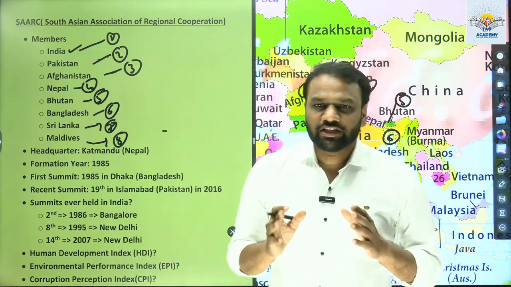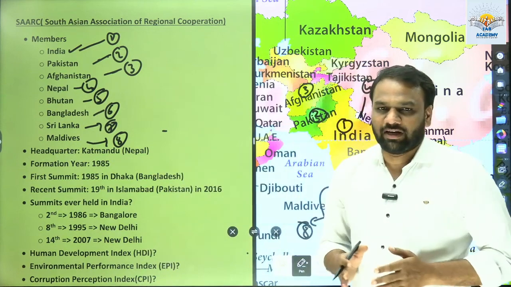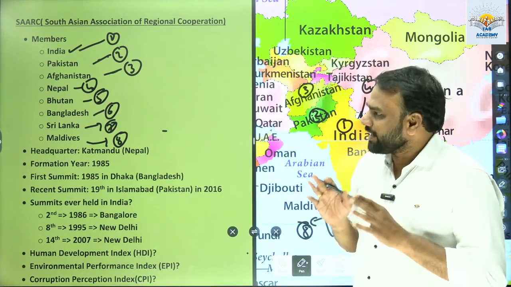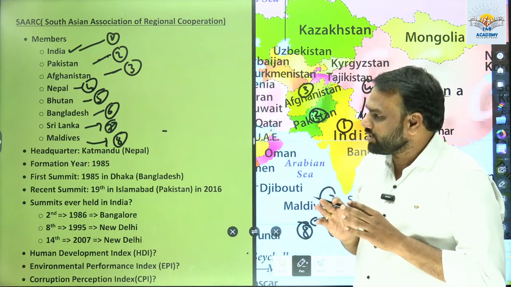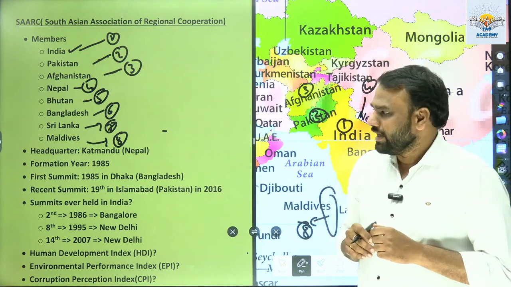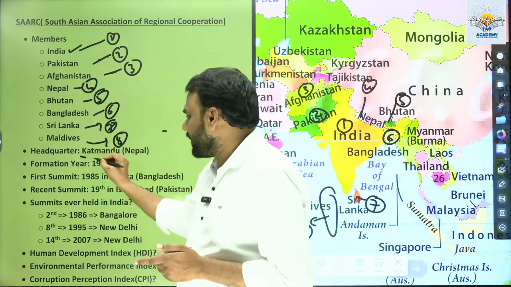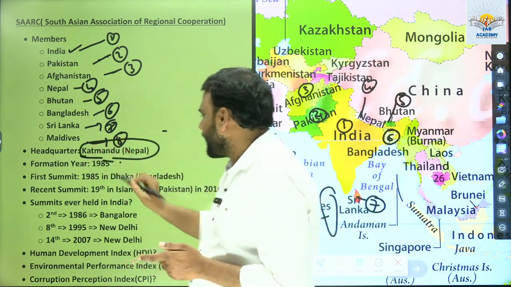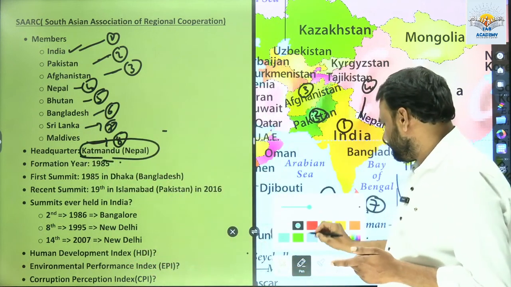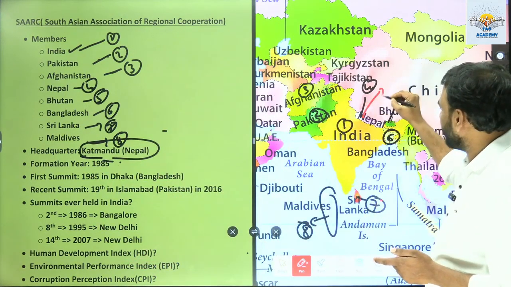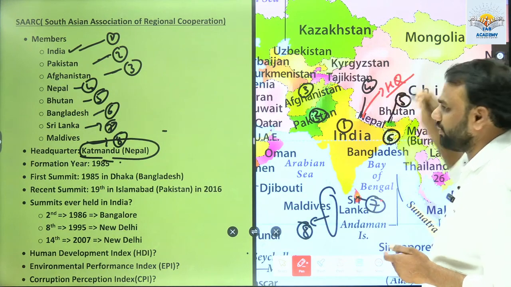For any regional grouping, we need to know the member countries. We have seen that SAARC has 8 member countries: India, Pakistan, Afghanistan, Nepal, Bhutan, Bangladesh, Sri Lanka, Maldives. Next, we need to know about the headquarters. Where is the headquarters of SAARC located? The headquarters of SAARC is located in Kathmandu, Nepal. Here in Kathmandu, Nepal.